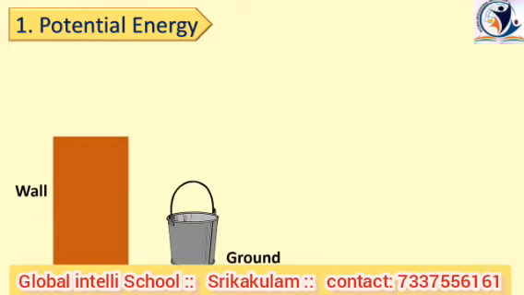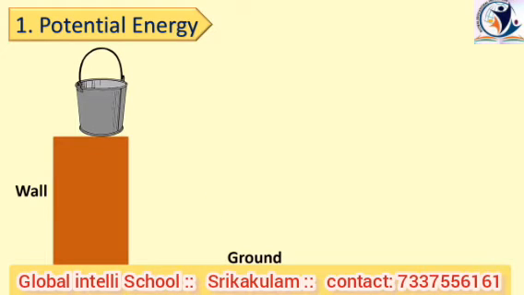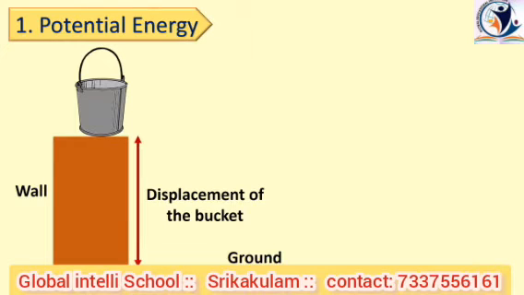Potential energy. Suppose a bucket is lying on the ground. It has no energy, so it cannot do any work. But what happens if we lift the bucket to a certain height and place it on a wall? Can the bucket do work? The answer is yes. When we lift the bucket from the ground by applying force, displacement of the bucket takes place. As a result, the bucket can do work and energy is stored in the form of potential energy.